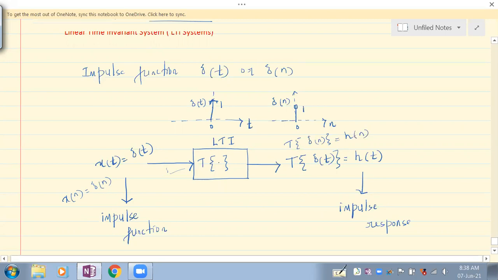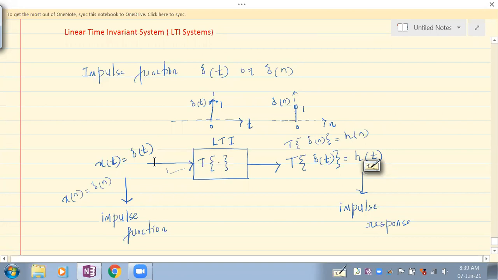Get that point? So in this topic, from here on, whenever I use delta of t or delta of n, it is the impulse function. And whenever I use h of t and h of n, it is called the impulse response. Every LTI system is characterized by its impulse response. How it responds to the impulse function is a very important characteristic of an LTI system. If we understand the impulse response of the system, we can understand the output of the system for any of the inputs.